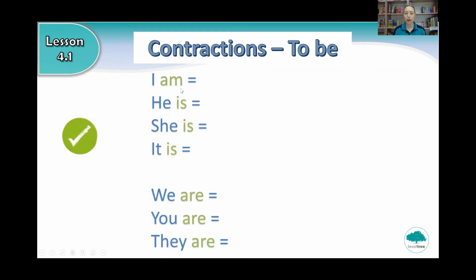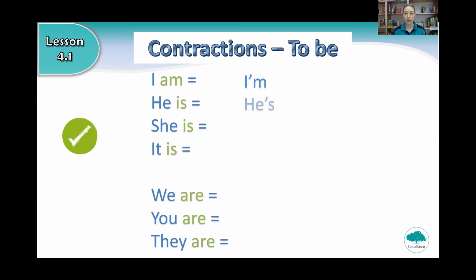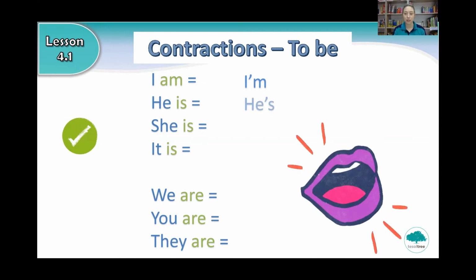So I am, what is the short version of I am? Very good. I'm. Can you say I'm? Very good. And what about he is? He's. Say he's. And she is?